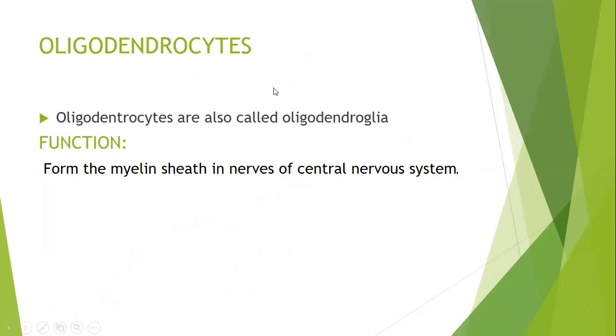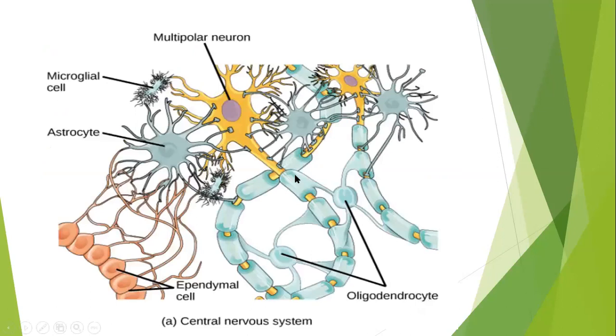Another supporting cell of the brain is the oligodendrocyte. Their other name is oligodendroglia. The simple function is that they form the myelin sheath in the nerves of the central nervous system. In the central nervous system, there are multiple nerves, meaning multiple axons.